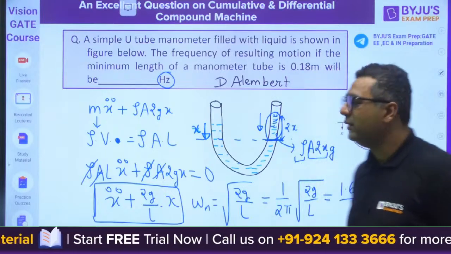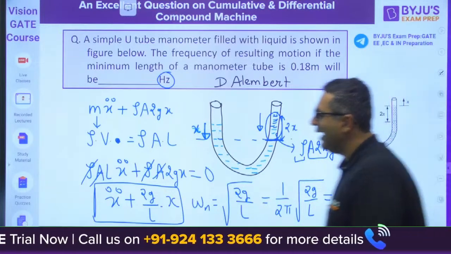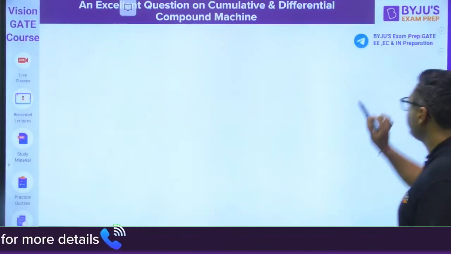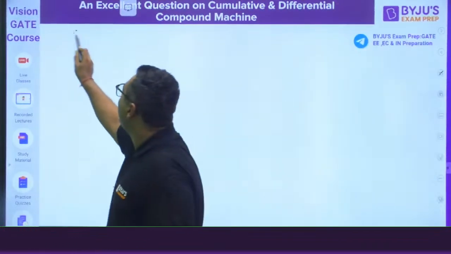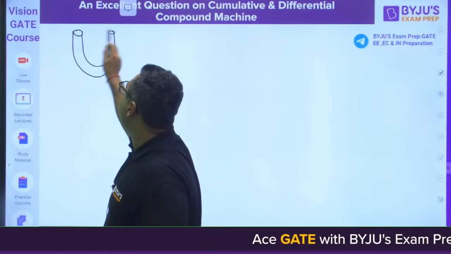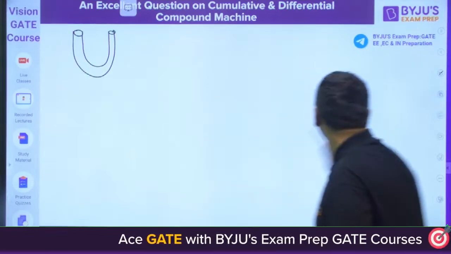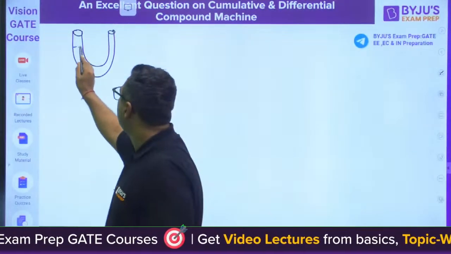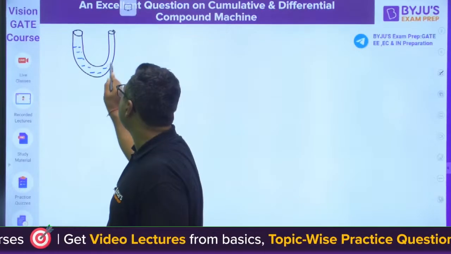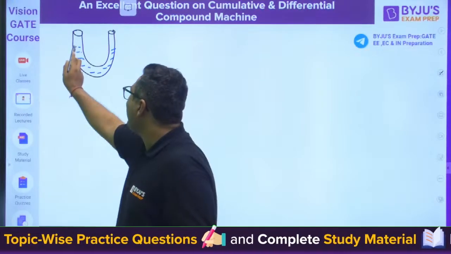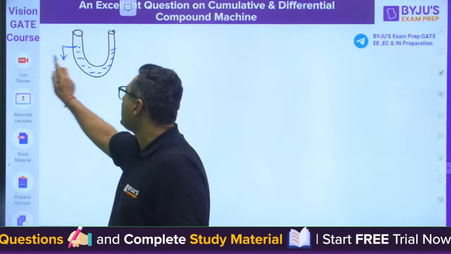Okay. Look, dear, I am once again telling you, see how to do it. Whenever you have this tube, initially you know that the level will be equal on both sides. If it is like this, there is no vibration without any external disturbance. So I am going to take this by x down.